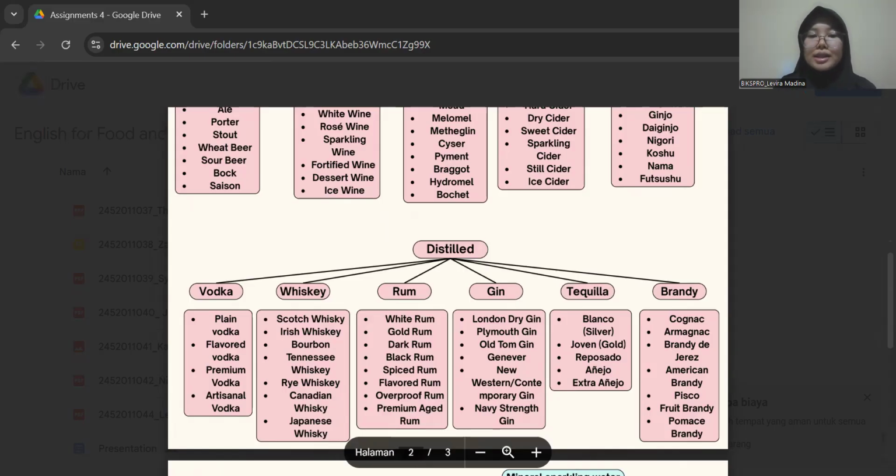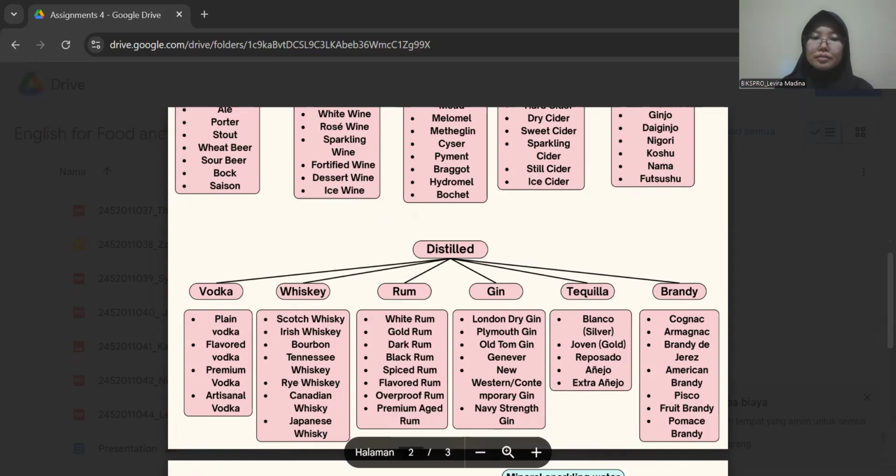For the next is Plymouth Gin. It is a style of gin with a smoother, earthier flavor made in Plymouth, England. It has a slightly sweeter profile compared to London Dry Gin. For example, Plymouth Gin.